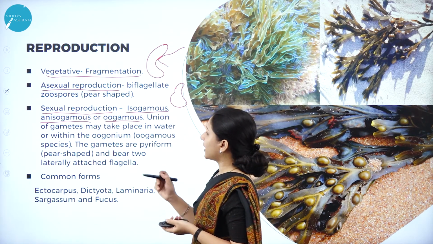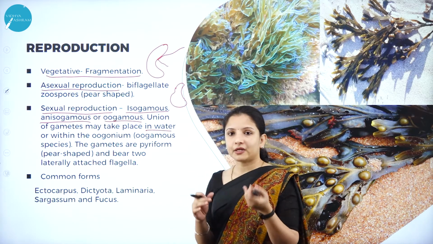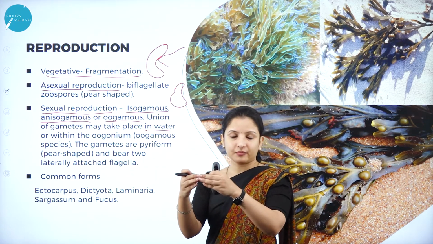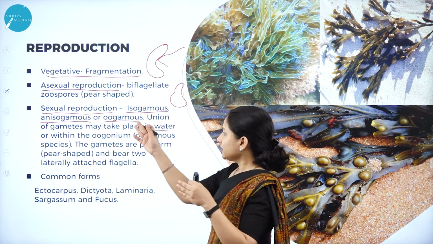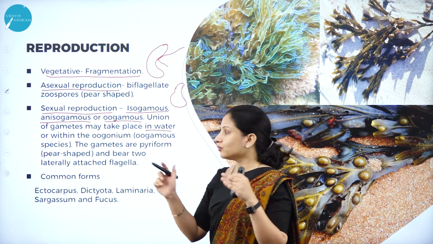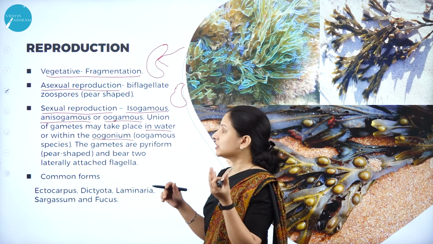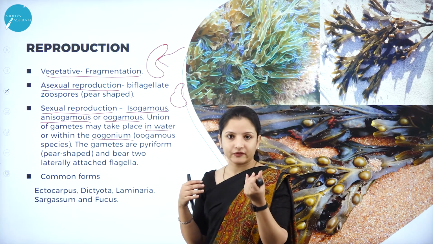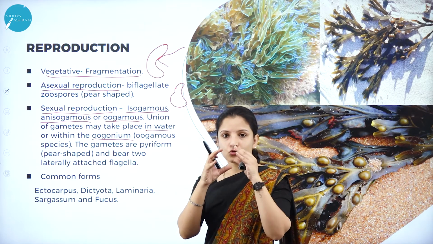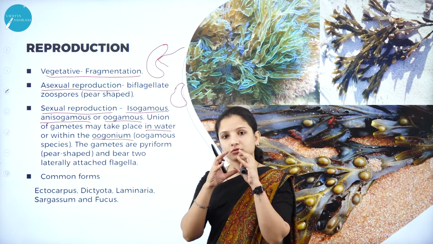Here the union of gametes takes place in water or within the oogonium. Sometimes the gametes will be released and then the fusion will take place in the water. Otherwise, it happens in the oogonium itself, which is one of the reproductive structures. In some of the oogamous species, wherein oogamous kind of gametes are present, inside the oogonium or the fruiting body, you cannot call it that here, but to make you understand.